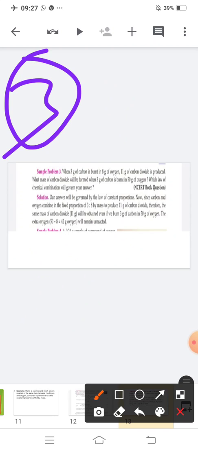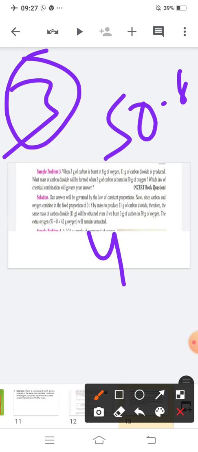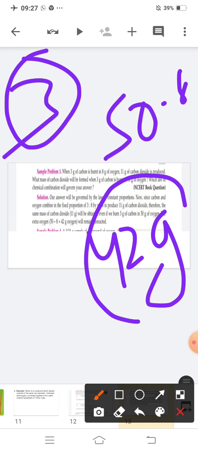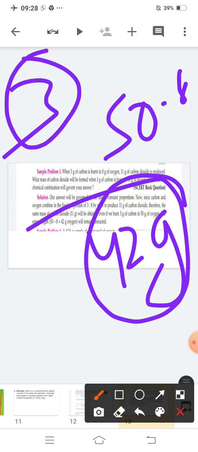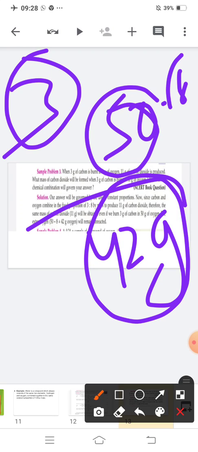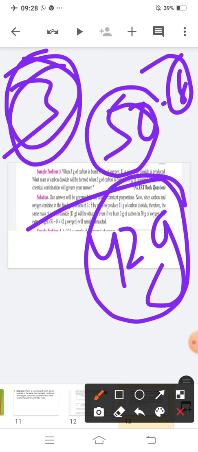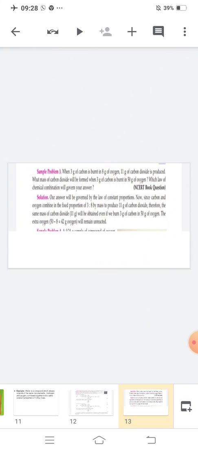You are increasing the amount of oxygen. Out of this 50, if you subtract 8, these 42 gram of oxygen will remain unreacted. I told you that the ratio should be the same. Is this clear? Out of these 50 gram, only 8 gram of oxygen will react with only these 3 gram of carbon. Is this clear? Shall we go ahead?